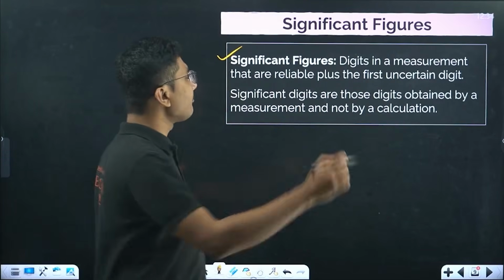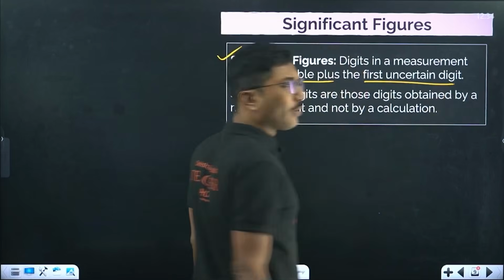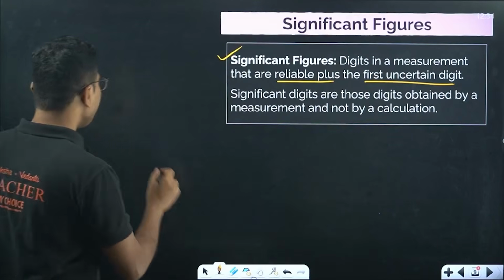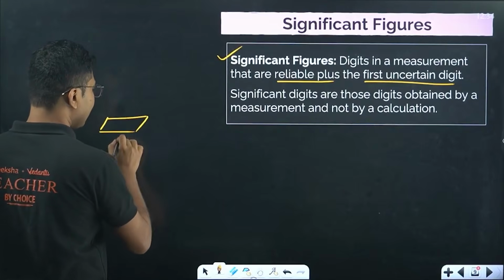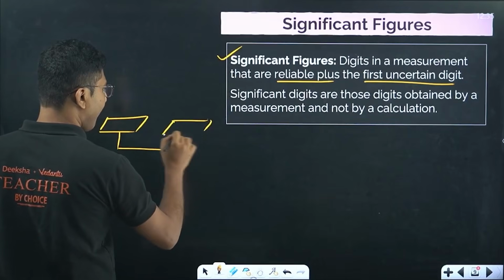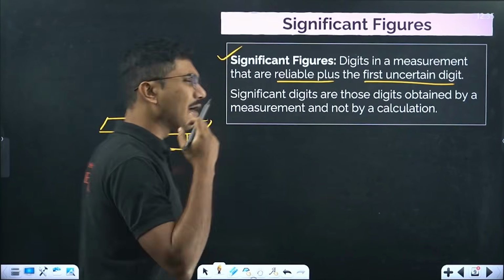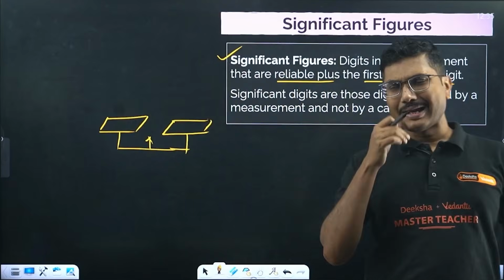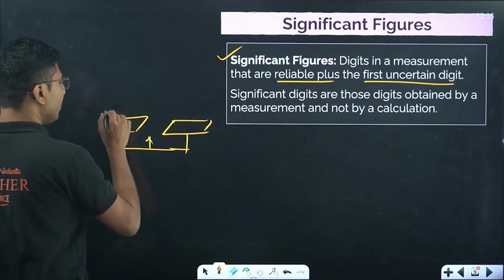Now what is the meaning of this reliable plus first uncertain digit? Suppose you are measuring a mass using some balance. Nowadays we use a digital balance, but suppose we are using an old school balance.